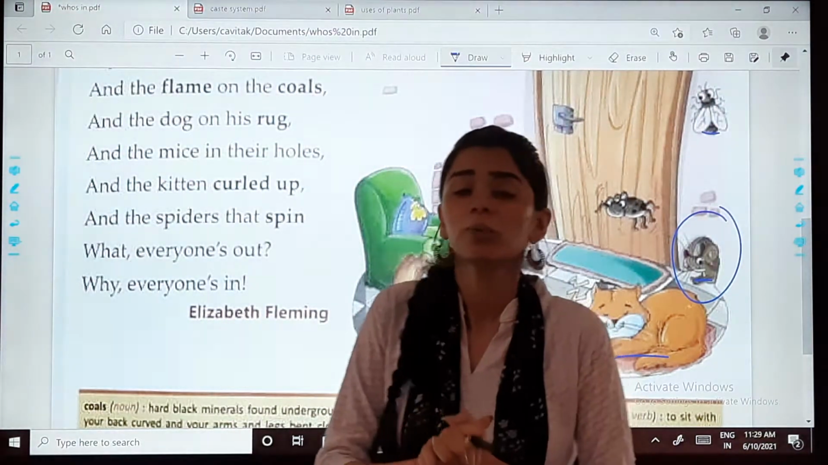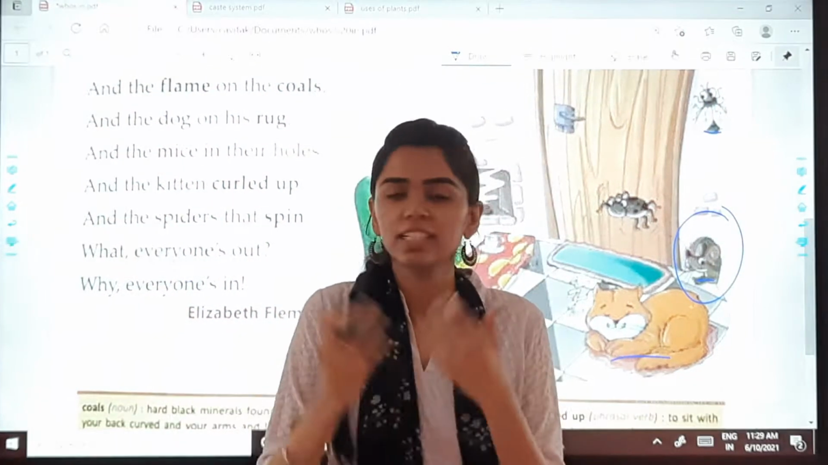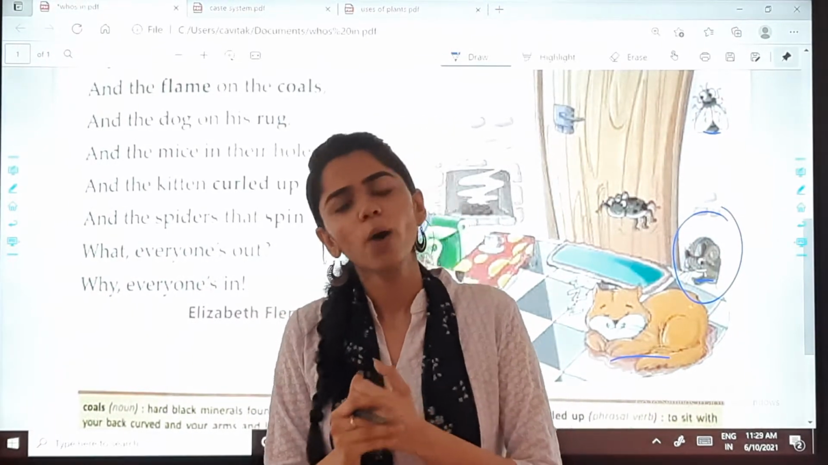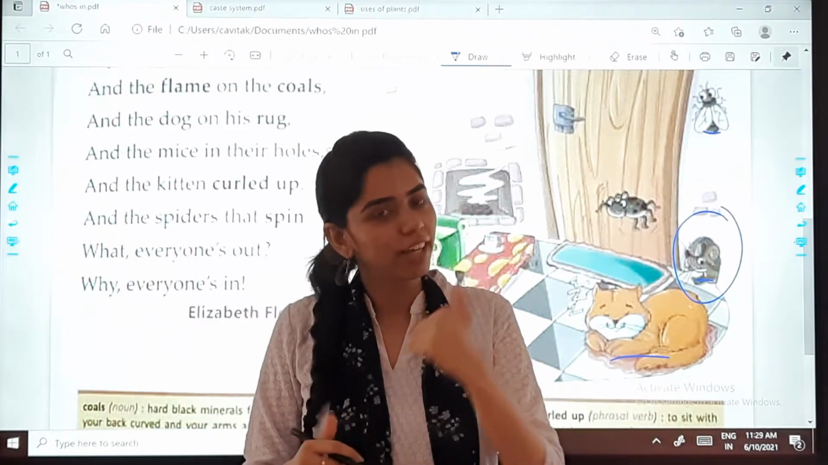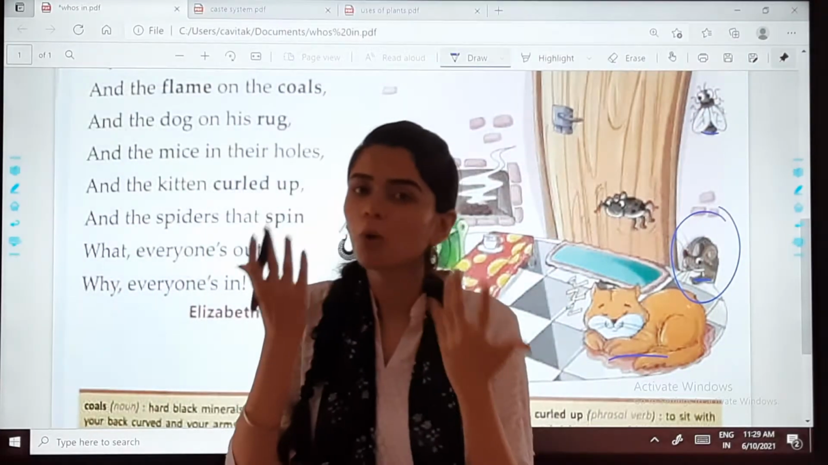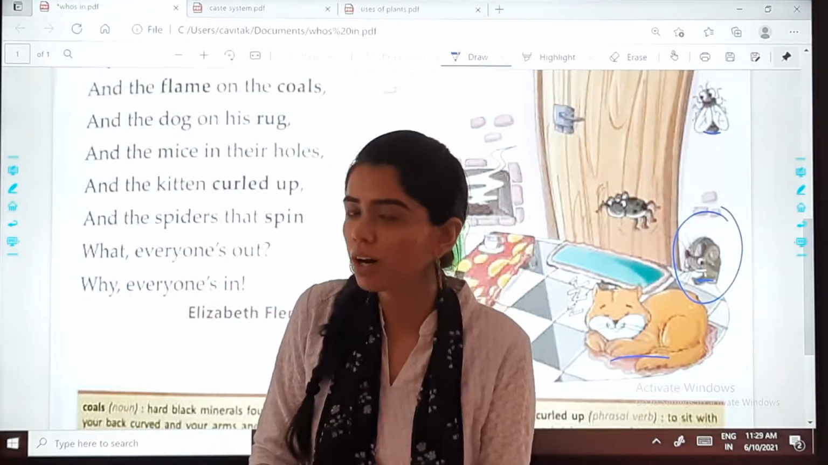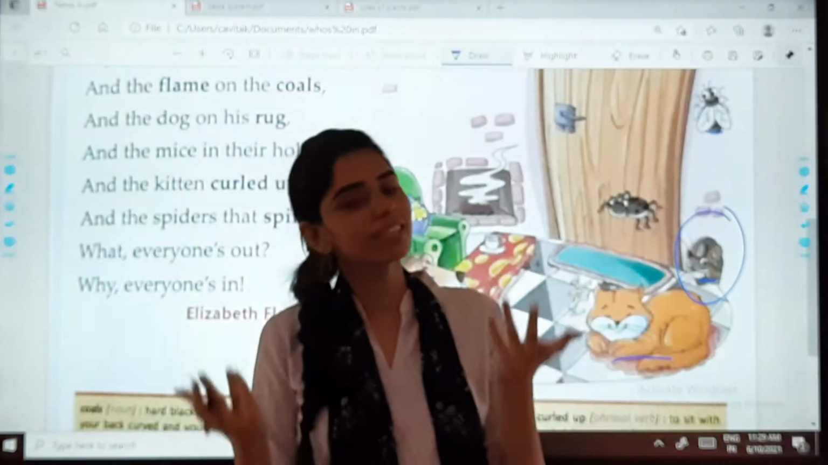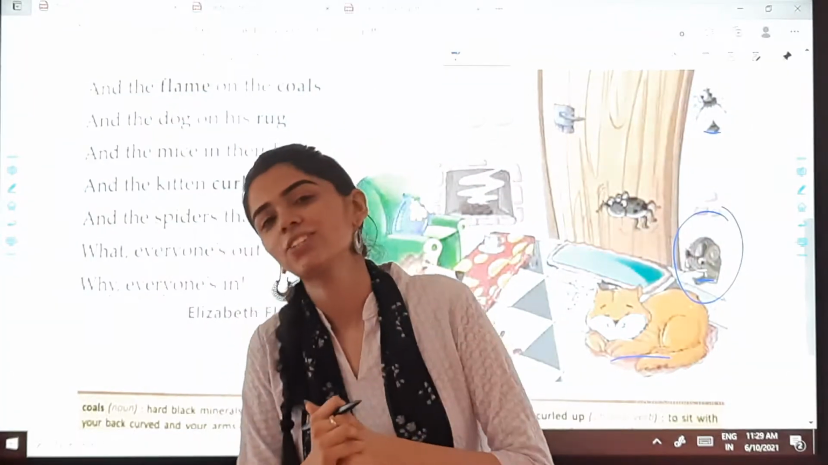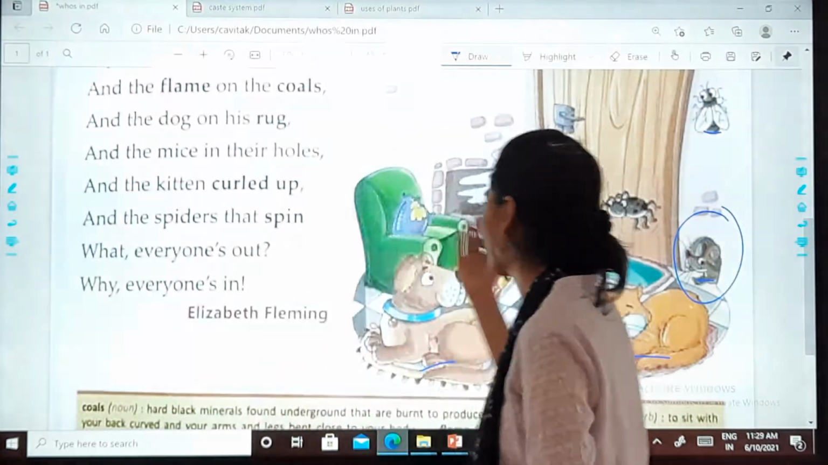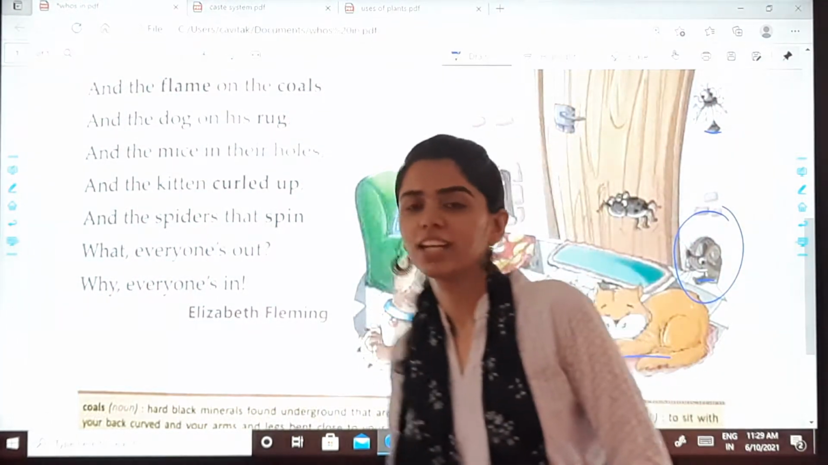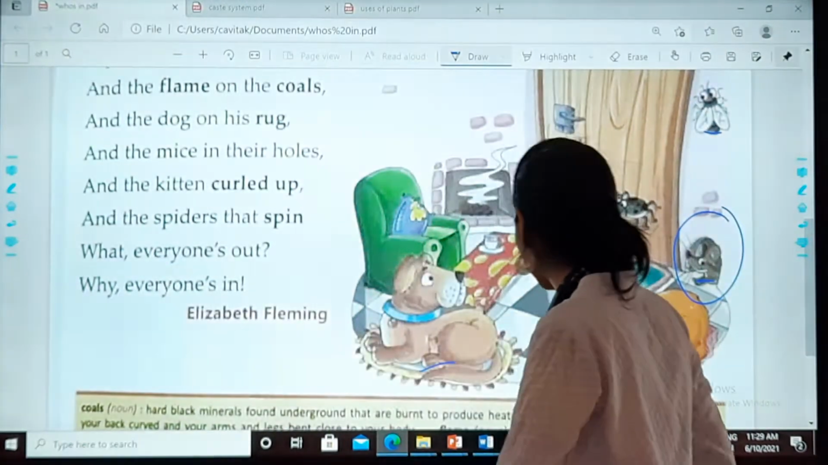So you can see all these creatures. See, there is a dog, and there is the rug also, and there is a hole, and you can see there are mice, and the kitten curled up. You remember, we discussed how the kitten sits? The kitten is curled up. And the spiders that spin. So, these poor little innocent creatures, they don't understand why these human beings come and then go. What do they do outside? What work do they do? And then suddenly they are back home. All these things make these creatures confused. This we had already discussed.